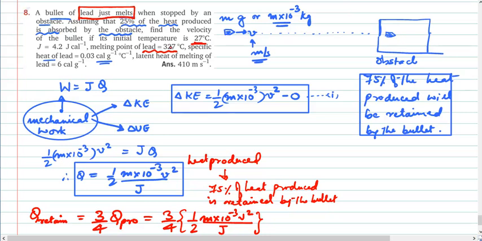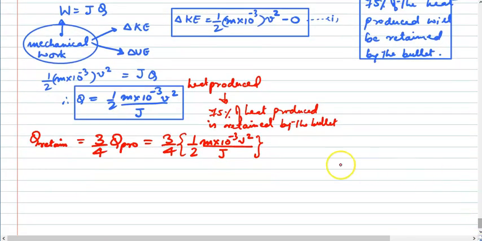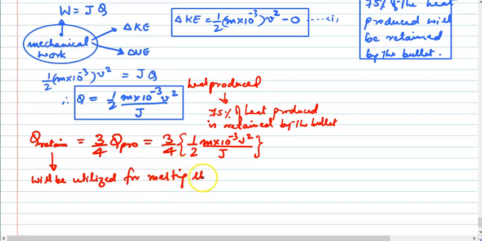तो कैलोरीमेट्री में तुमने पूरा प्रोसेस पढ़ा था. सो whatsoever the amount of heat has been produced, उसका 3/4 जितना हीट बुलेट ने रिटेन किया. अब इस हीट रिटेन by the bullet will be utilized for what, will be utilized for melting the bullet. Yes or no? Now this melting of the bullet will take place in 2 steps. What are those 2 steps?